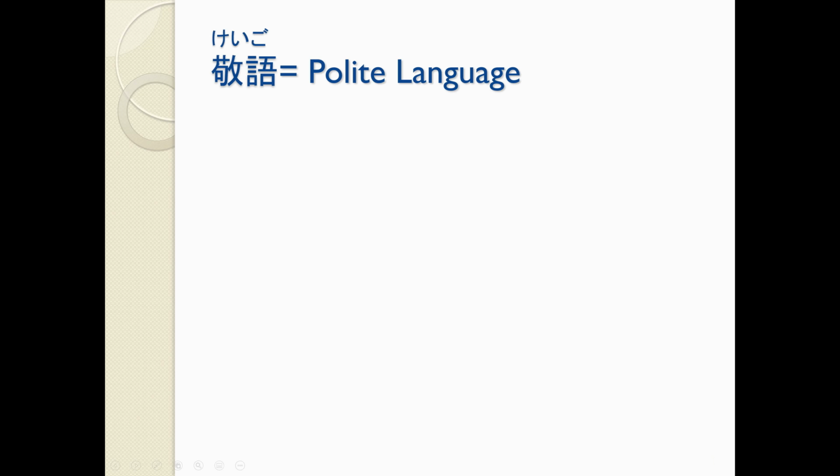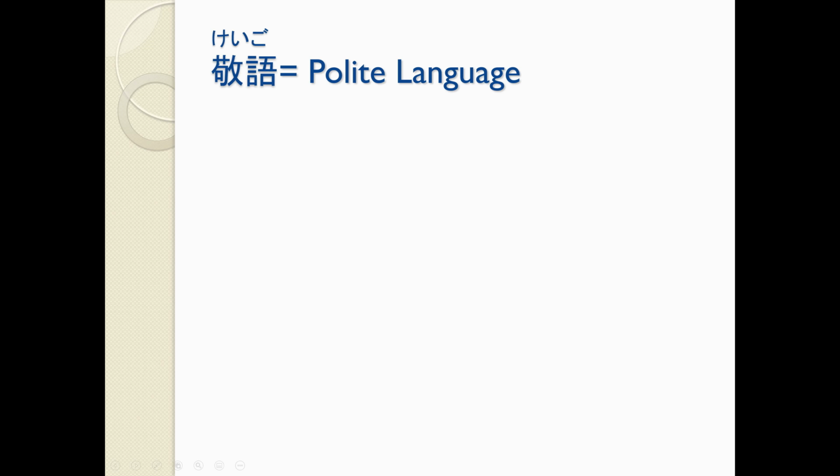Okay, everyone. So the first new grammar point that we're going to be discussing in Japanese 2050 is one that you may have heard about in passing before. And it's one that we're just going to kind of start to scratch the surface of here in Japanese 2050. So this is a concept called keigo. Keigo, which means like polite language.